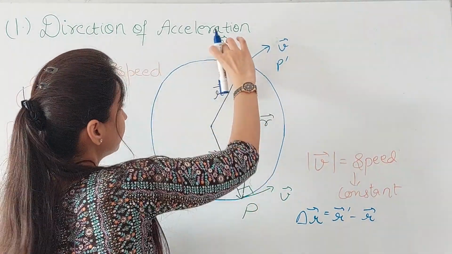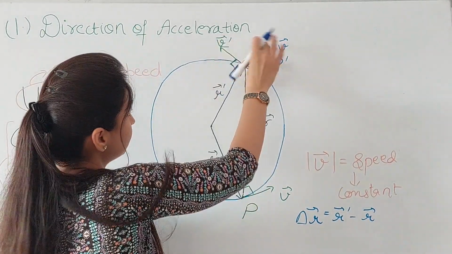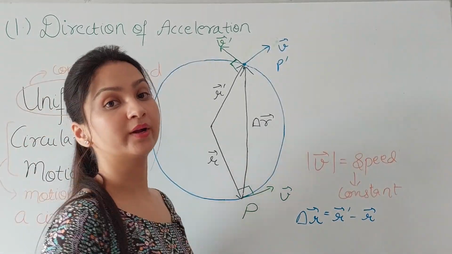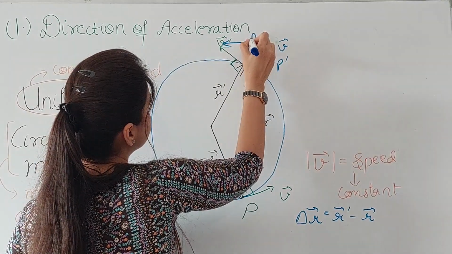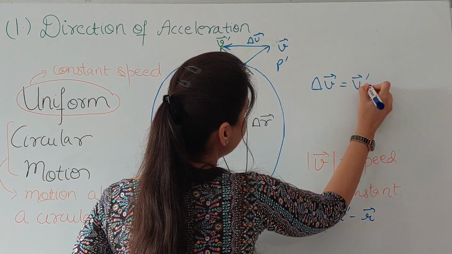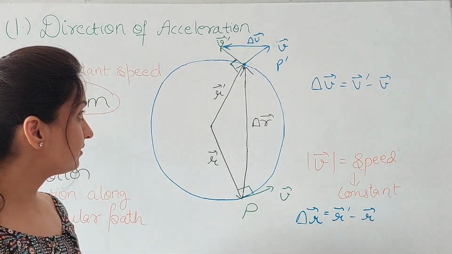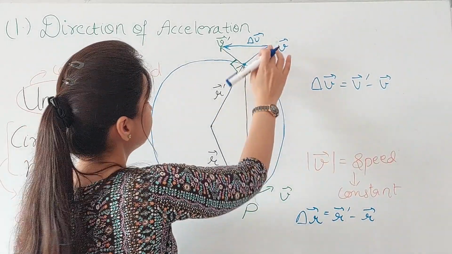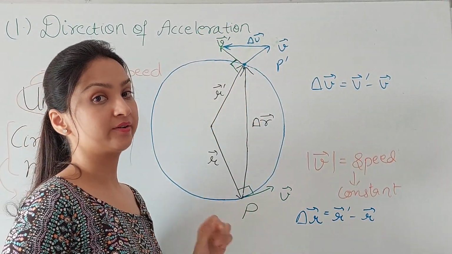Okay, now look here, the length of vector V dash is equal to the length of vector V. Okay, their directions are different. So like I defined delta R, let me define another vector delta V like this. Now this delta V is nothing but V dash minus V. You can again apply triangle law of addition of the vectors and see that this V dash is the resultant of these two vectors. This plus this is this. And please note the directions carefully.